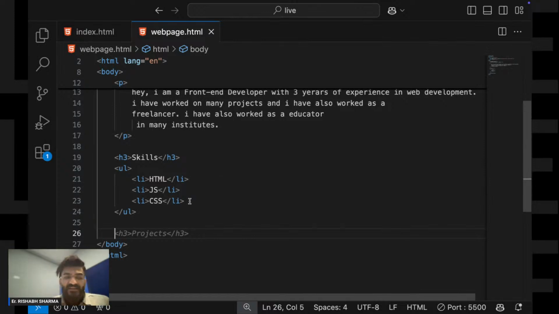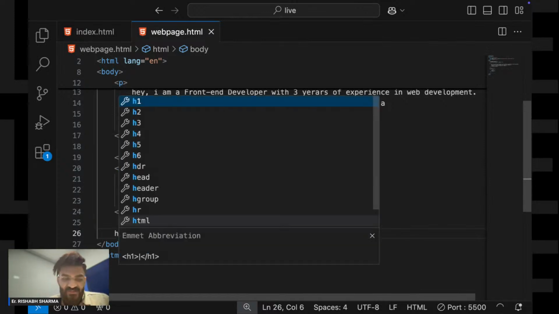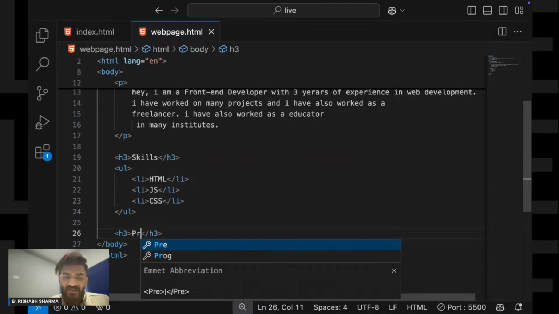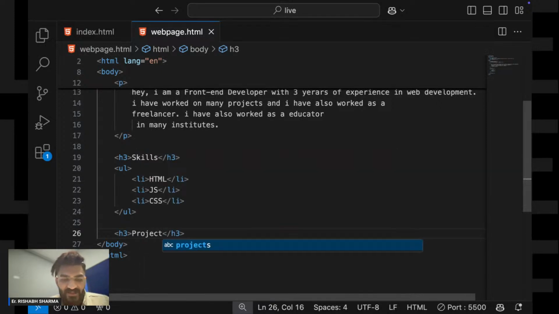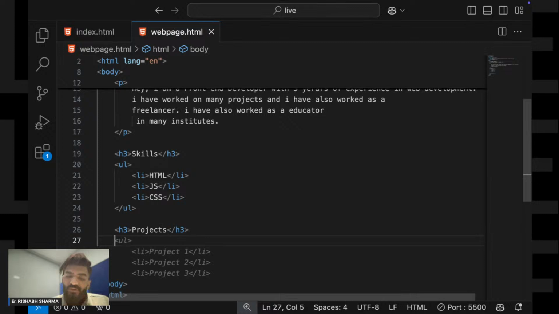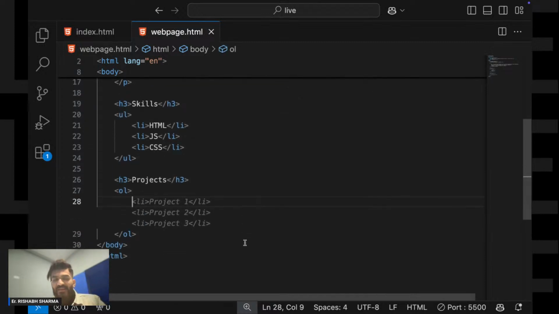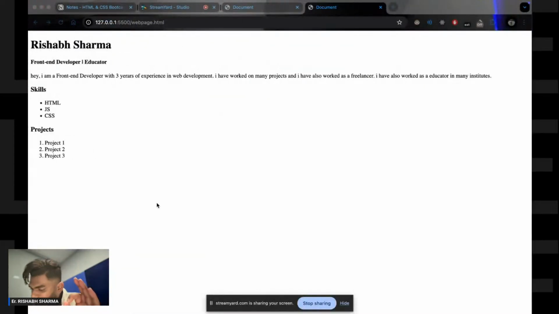Now I need to mention my projects. So I will again write H3, and in it I'll write projects. Now I will go for an ordered list, and over here I'm writing like this. Now see the difference. When I hit ul, that is unordered list, I was getting bullet points over here, right?